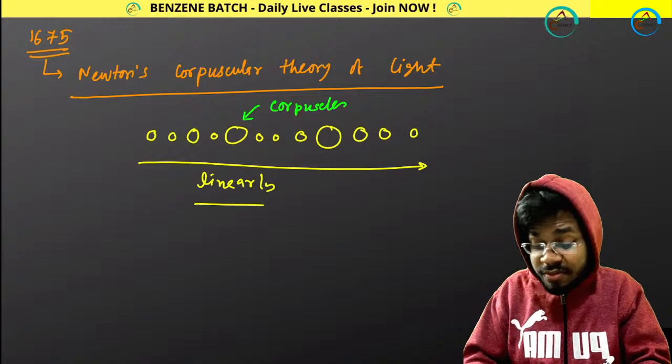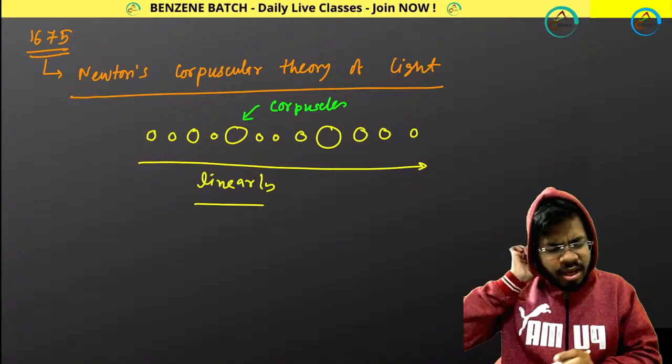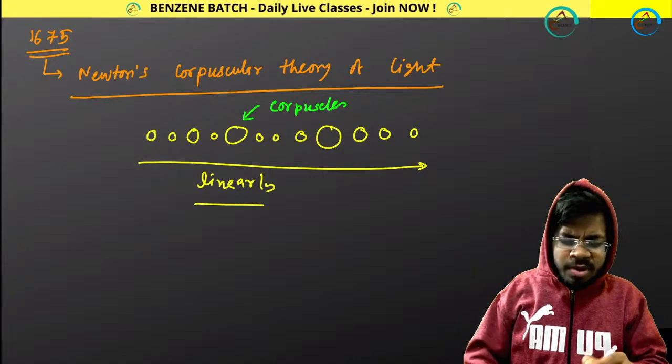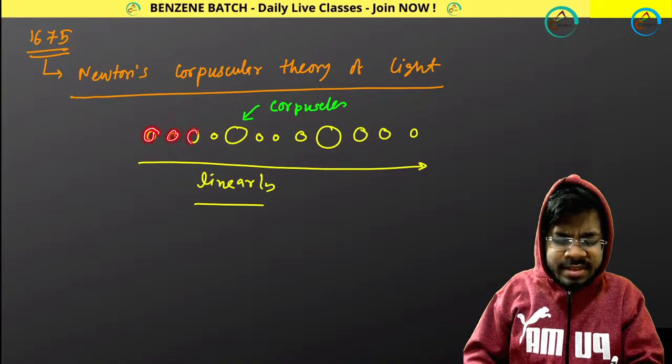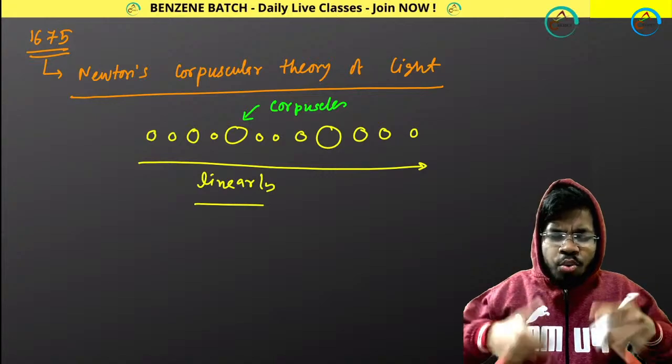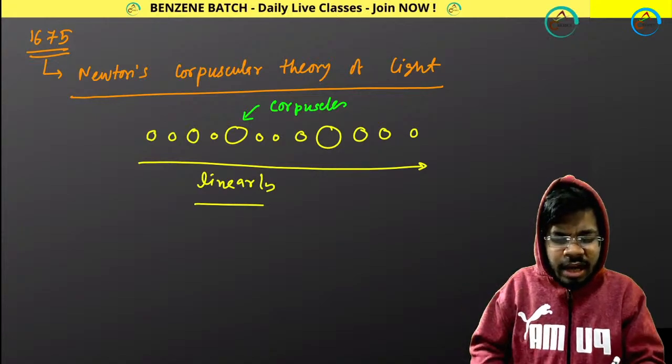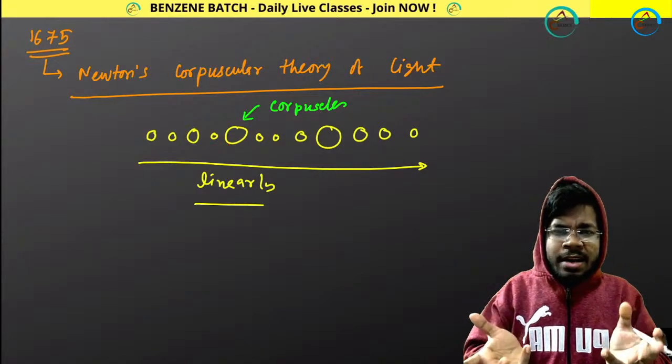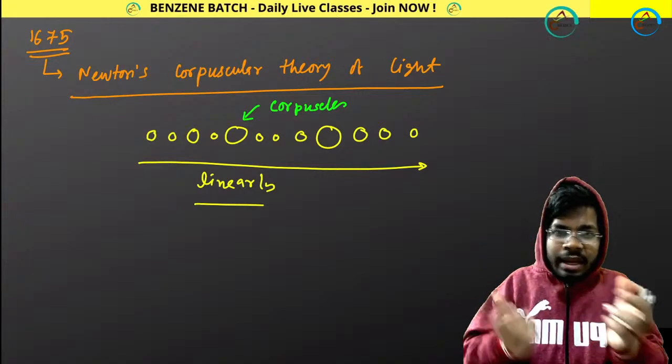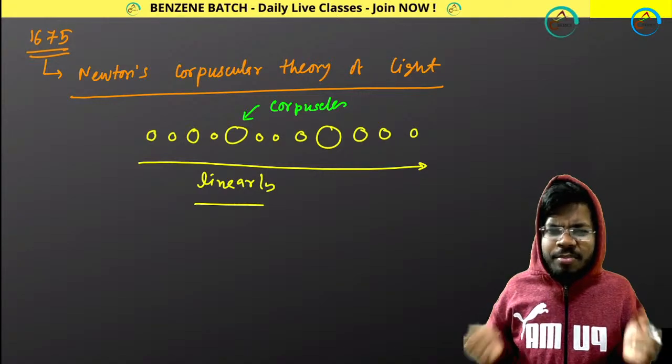That was the first theory. Now you can ask, how can I get different colors, because all these corpuscles are just particles? How would I get different colors for light? Because light can be yellow, red, blue, green, violet, everything.